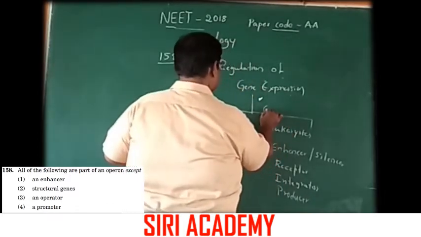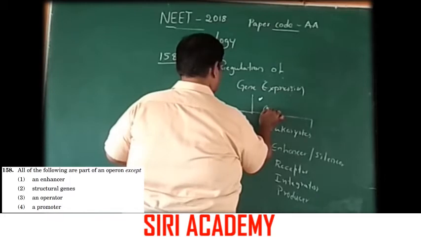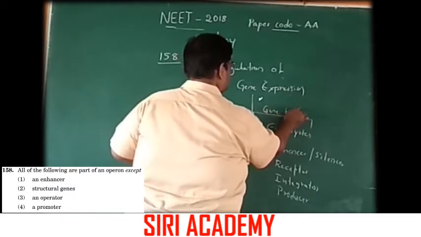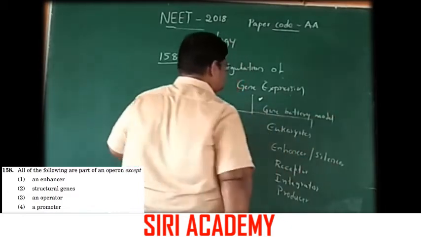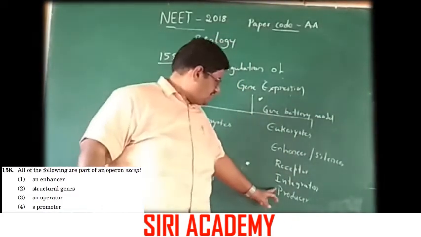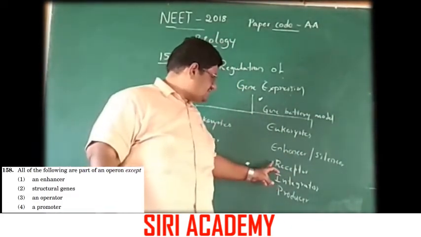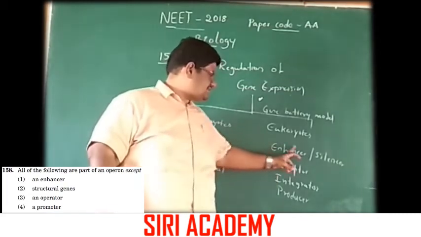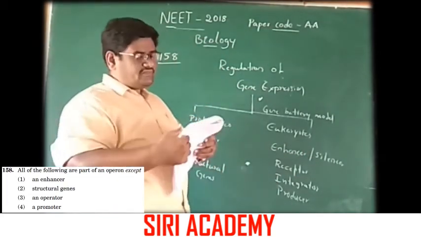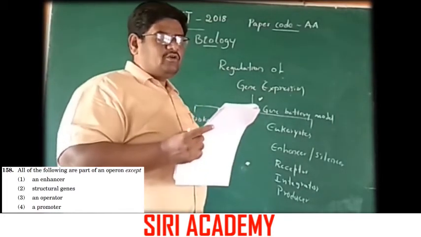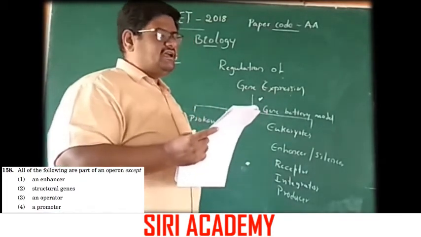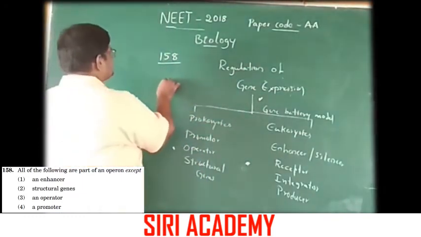In eukaryotes, the gene battery model operates. They have producer, integrators, receptors, and enhancers. So all of the following are part of an operon except an enhancer.